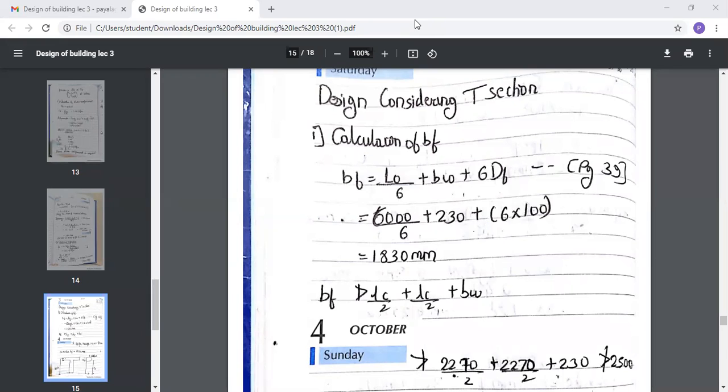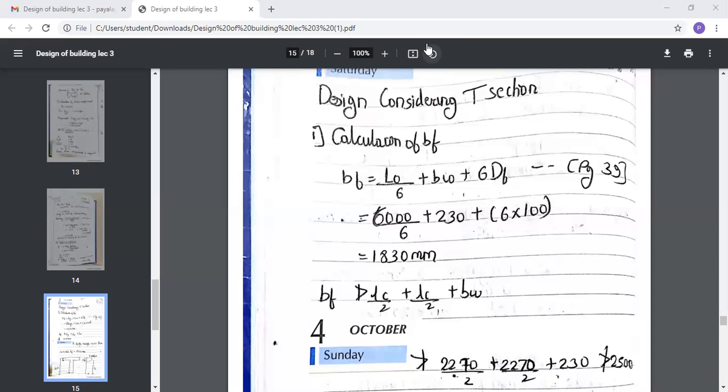So calculate the value of B, the width of flange, and after calculating let me know. After doing these calculations, let me know so that we can proceed further.